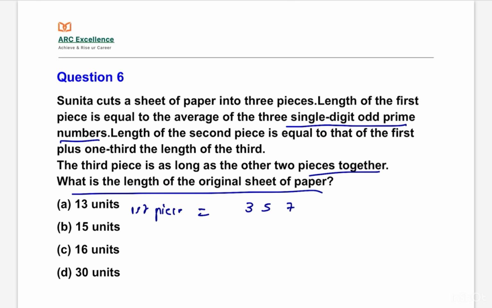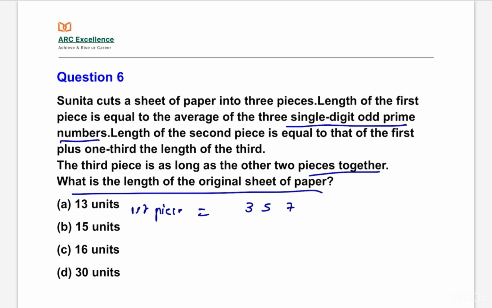These are the only 3 single digit numbers that are odd and also prime. So we can take these numbers.